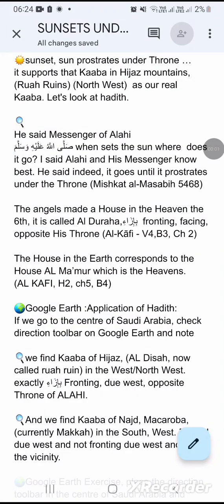Let's look at this as someone who doesn't know anything and goes into Saudi Arabia and uses the hadith. Now look at the hadith of the Messenger sallallahu alaihi wasallam.